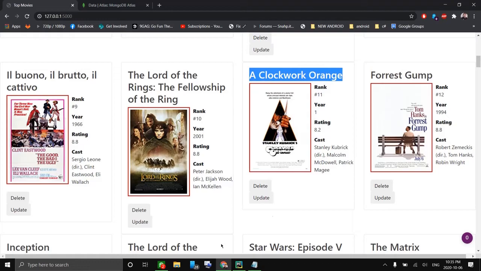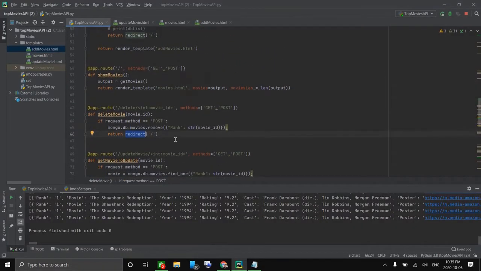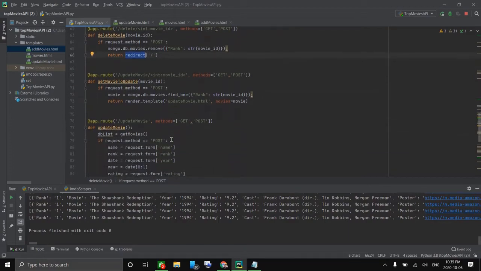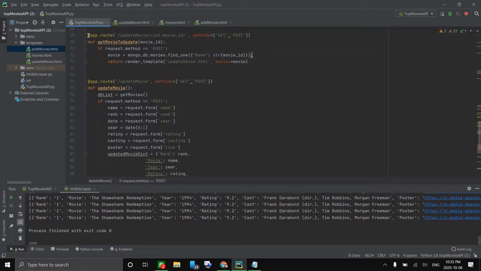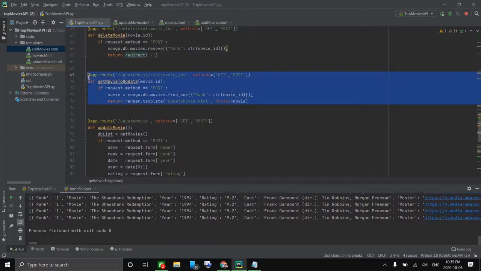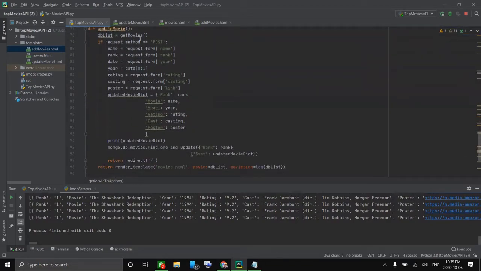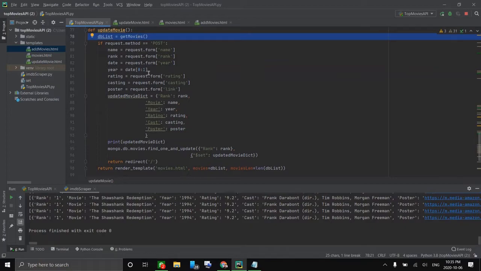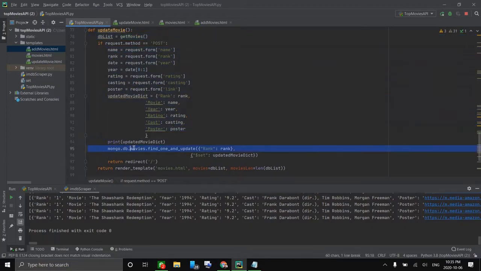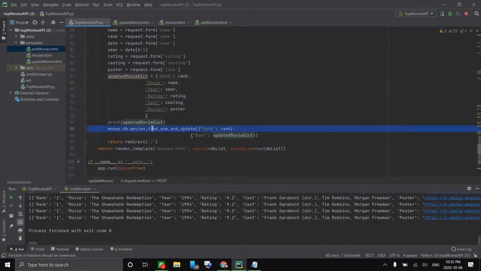And I would like to show you the code part for this. These two functions handle the code part. The first function places the placeholder values into the form, and the second function gets the data from the form, stores it as a dictionary, updates it in the MongoDB database, and redirects the user.